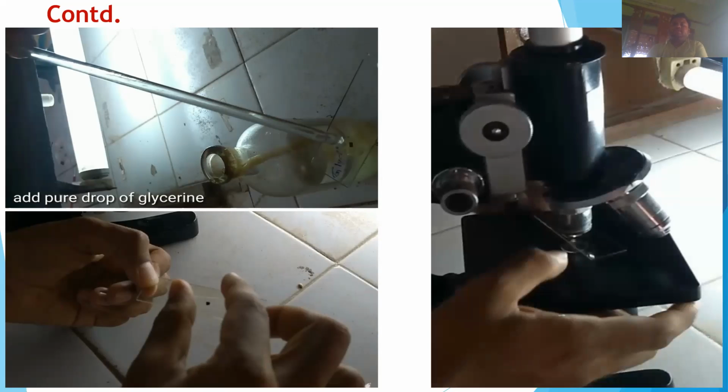Next, and the final step, finally we have to place the microscopic slide under the microscope.